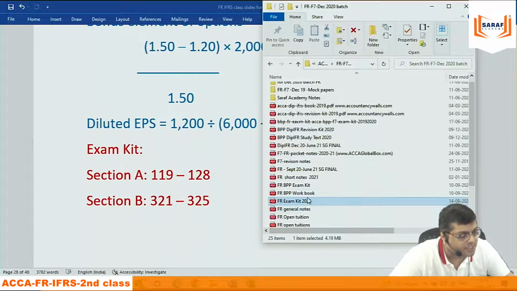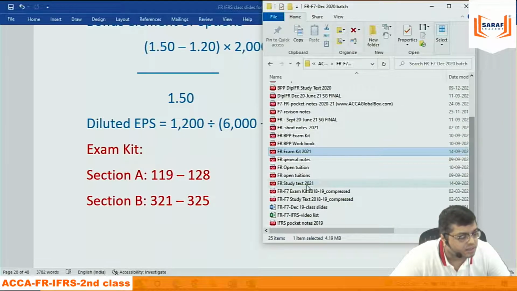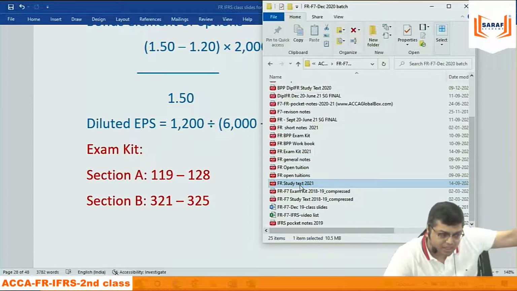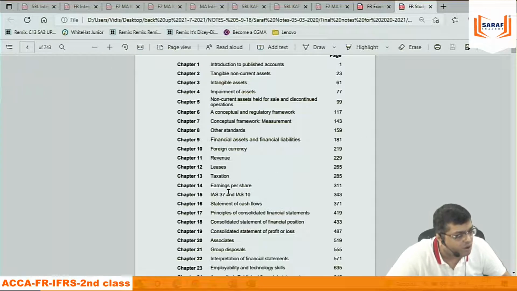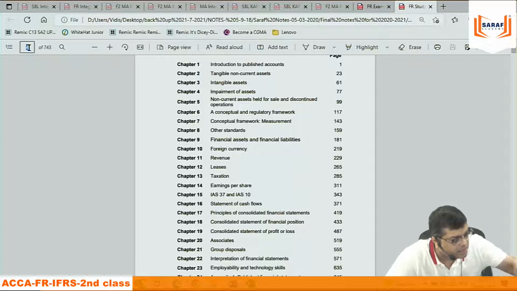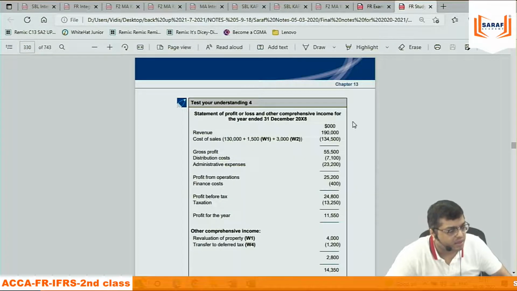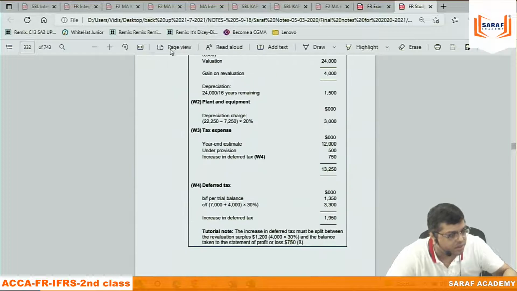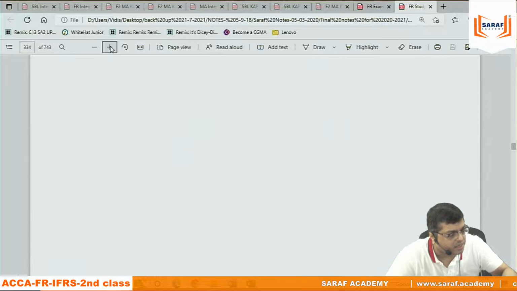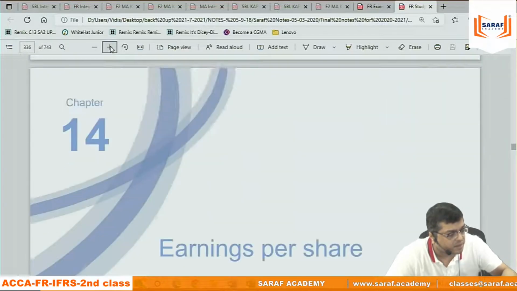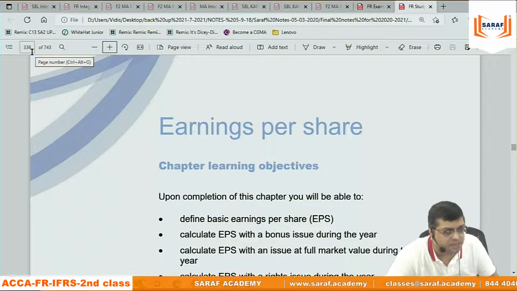there is a study text also. Study text. FR study text. In the Google Drive it is there. FR study text अगर आप खोलते हो और उसमें अर्निंग्स पर शेयर 311 पेज नंबर around 330. This is earnings per share, 336.